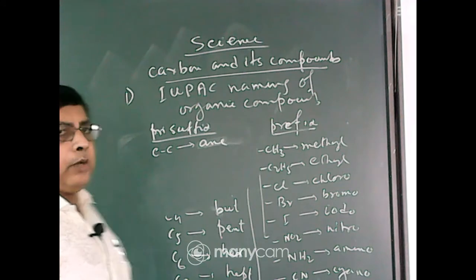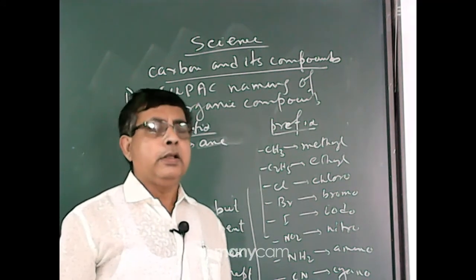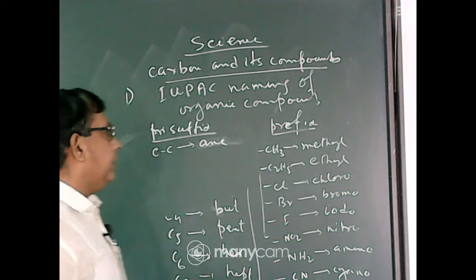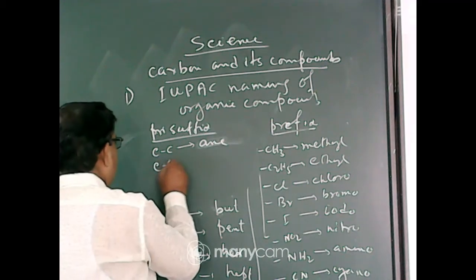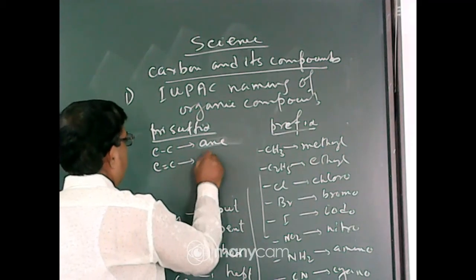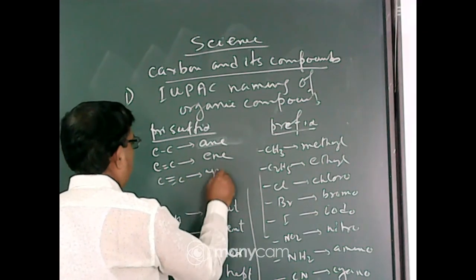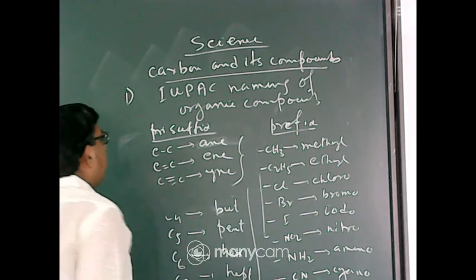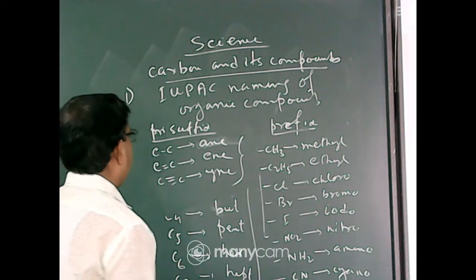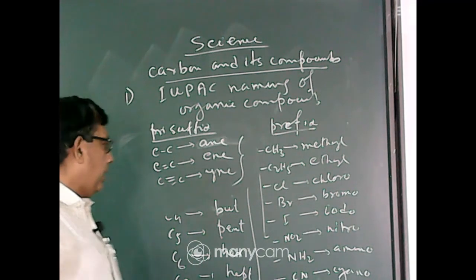Only a carbon-carbon single bond is present, then that type of compound is represented as ane. Carbon-carbon double bond, then it is called ene. And carbon-carbon triple bond is called yne. So there are three primary suffixes: ane, ene and yne.